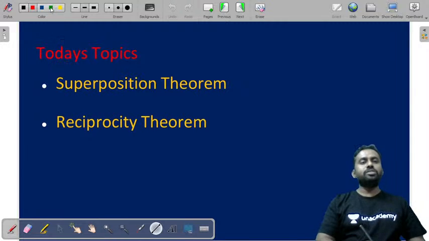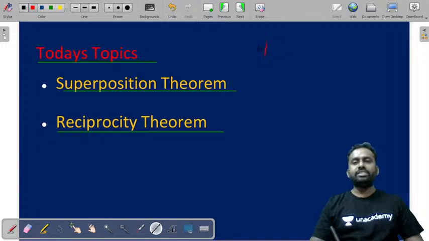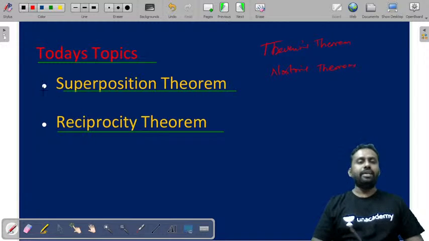Now, coming to today's topic, we will be discussing the superposition theorem as well as the reciprocity theorem. In yesterday's session, we discussed Thevenin's and Norton's theorems. Today we'll be discussing superposition and reciprocity theorems.